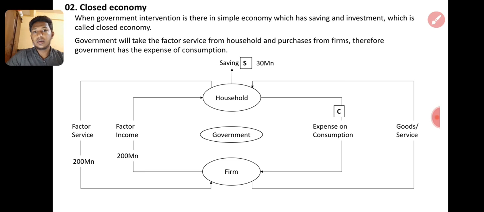Yeah, we took 30 million. So 30 million will be saving. That saving has to be invested again to the firm. We will see what happened, right? So household saving is 30 million and the balance, 70 million, is used for the purchase of goods or services, right? That's why consumption is 70. So goods or service value is also 70.